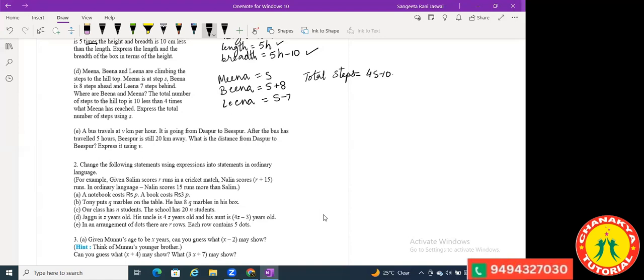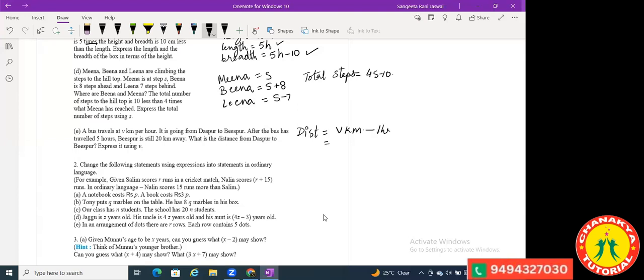Unmute. Okay. Now see, teacher, did you tell the bus travels at something? V kilometer per hour. No, I'm reading the question here. A bus travels at V kilometer per hour. So the distance traveled by bus is V kilometers. Yes, ma'am. Okay. Now after the bus has traveled 5 hours, so in 5 hours, how much will the bus travel? V kilometer per hour.